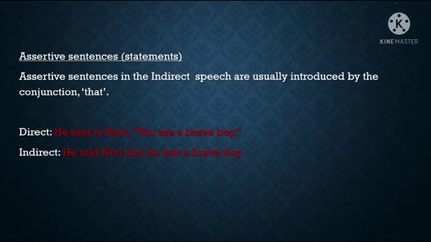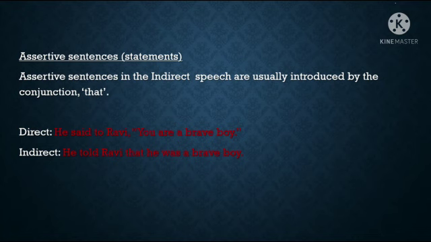We have already learned this, right? So, see the example. He said to Ravi, "You are a brave boy." He said to whom? He said to Ravi. So the listener is also mentioned here. So we know that said should be changed into told. And what is the reporting verb here? Said is the reporting verb. So said is the past form of say.